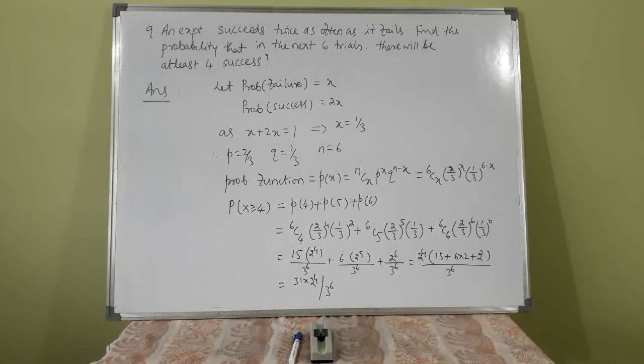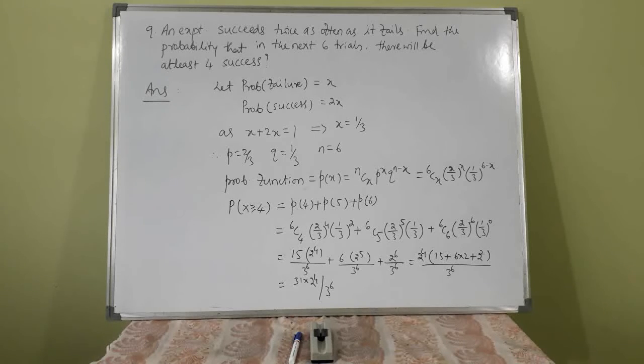There will be at least 4. At least 4 means minimum is 4, x is greater than or equal to 4. So P4, P5, P6, sum of that. So substitute x is equal to 4, x is equal to 5, x is equal to 6.